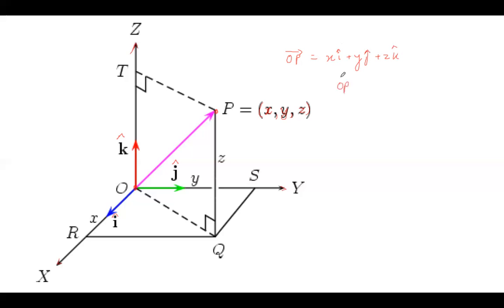Now, if you have to find the unit vector along the OP vector, it will be vector OP divided by the magnitude of vector OP. So we can write it as xi plus yj plus zk divided by root under x square plus y square plus z square. So this is our unit vector.